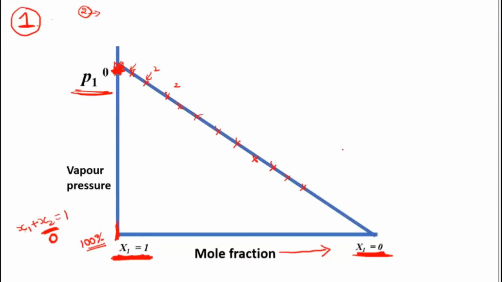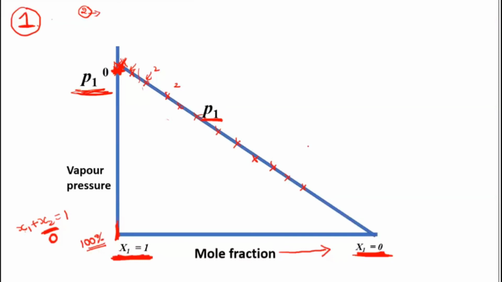Now see the next one, the second component. I am plotting it on the other side. So this is the P1 value. P1 depends on the mole fraction, correct? This P1 value is slowly decreasing, so it depends on how much mole fraction of the first component is present. Initially P1 will be 100%, because at that time all the component was only the first one. Slowly, when you started adding the second, you see that the value is decreasing.